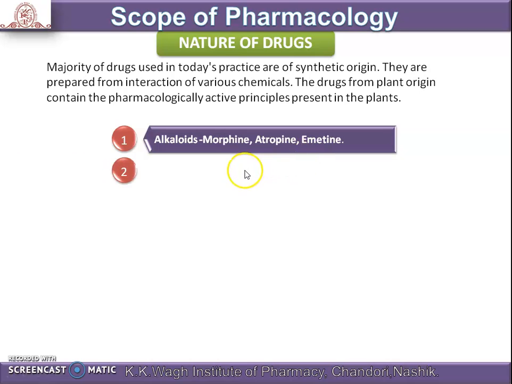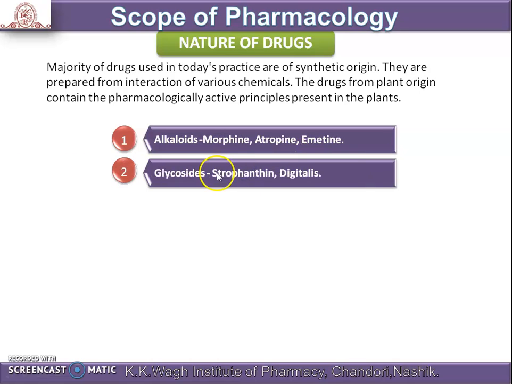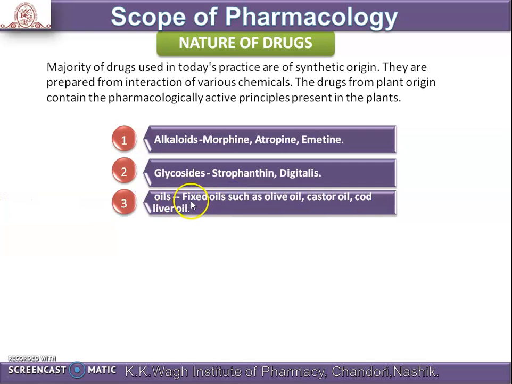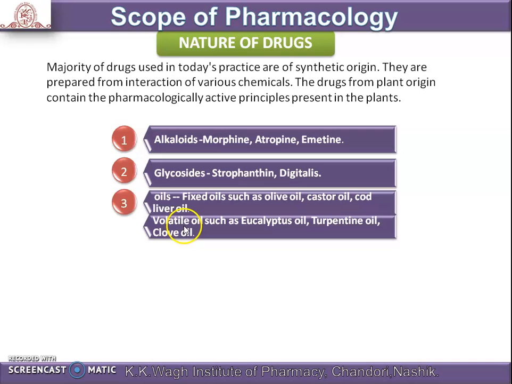The next class of drug is the glycosides. Examples are strophanthin and digitalis. The next class is the oils. First is the fixed oils, such as olive oil, castor oil, cod liver oil. The second is the volatile oils, such as eucalyptus oil, turpentine oil, clove oil.